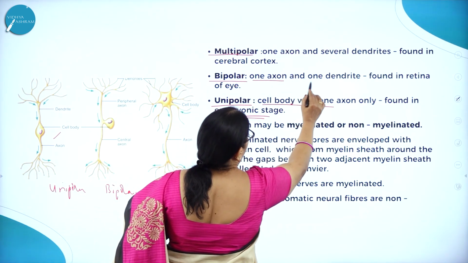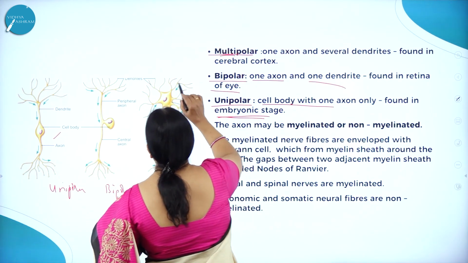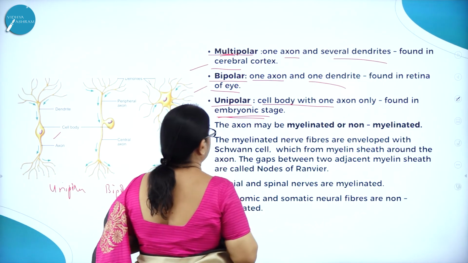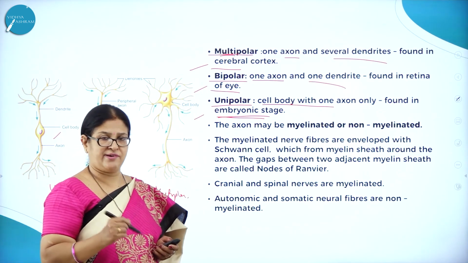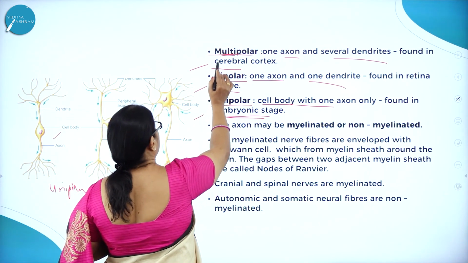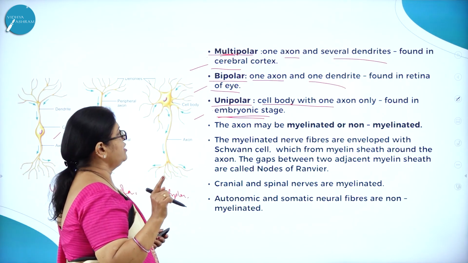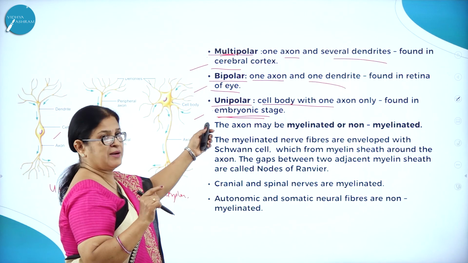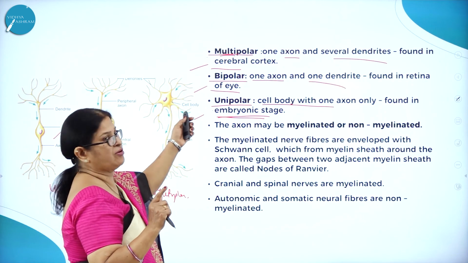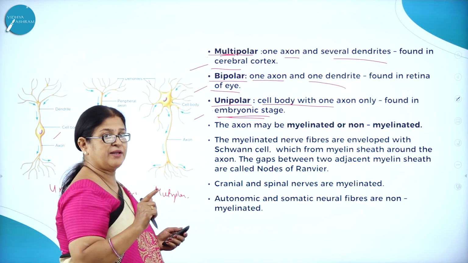Bipolar, one axon and one dendrite, found in retina of the eye. Multipolar, one axon and several dendrites. Here you can see one axon and several dendrites found in the cerebral cortex. So based on the number of axons and dendrites, the neuron has been broadly classified into unipolar, bipolar and multipolar. Unipolar is the cell body with one axon only, found in embryonic stage. Bipolar, one axon and one dendrite, found in retina of the eye. Multipolar, one axon and several dendrites, found in cerebral cortex.